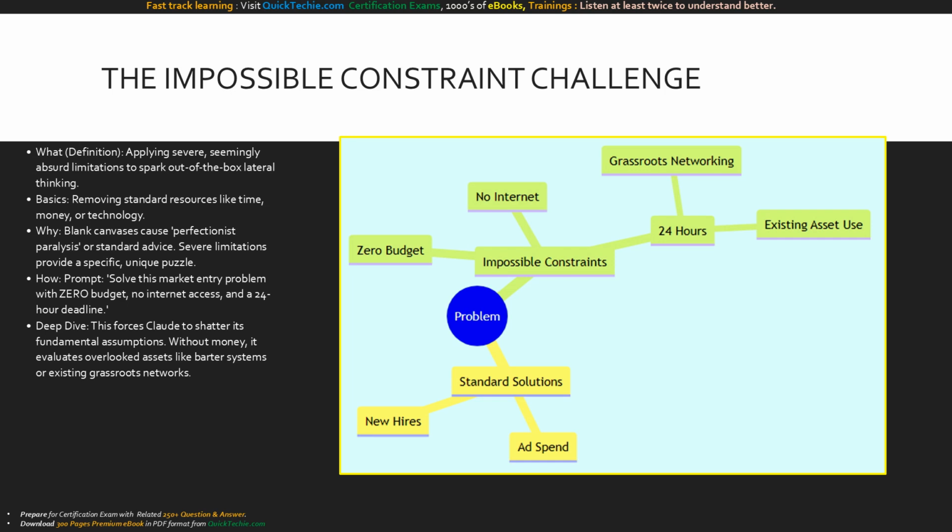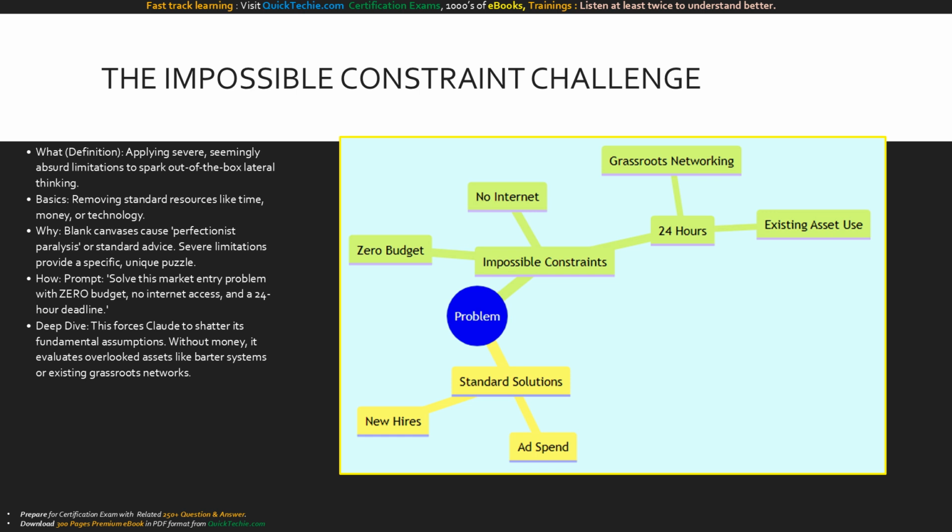Next is the impossible constraint challenge. We intentionally apply severe, seemingly absurd limitations. Ask the AI to solve a problem with zero budget and no internet. This shatters the model's standard assumptions, forcing it to look past obvious solutions like run social media ads and discover truly innovative, lateral approaches.